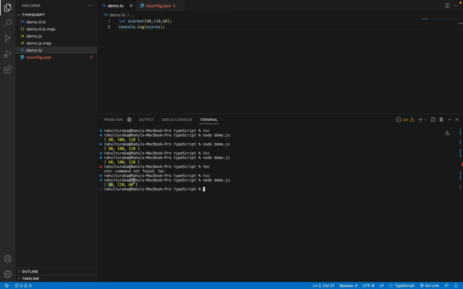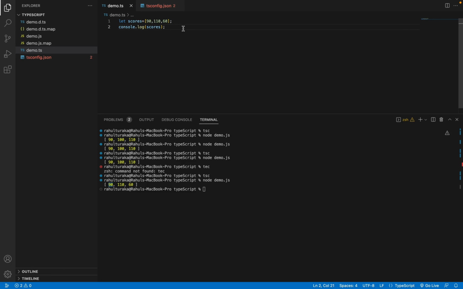Now as you can see, we got the values here. There is no typing here. We have randomly taken a variable called scores and given it an array of numbers, that's it. So JavaScript has implicitly considered this array as being of type number.